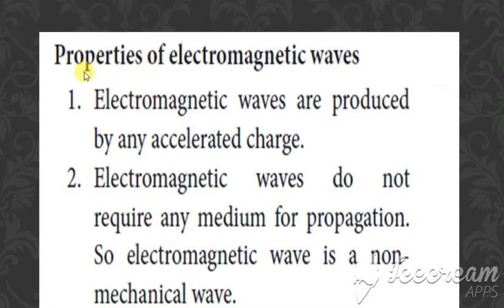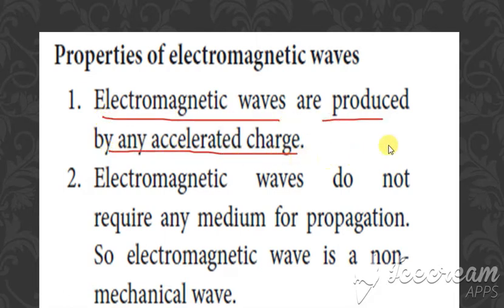So the next topic we are going to see is about the properties of electromagnetic waves. The first property is that electromagnetic waves are produced by any accelerated charge. So any charge, if it is being accelerated, can produce electromagnetic waves.